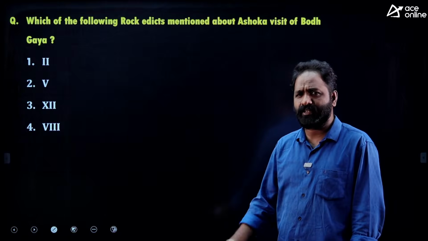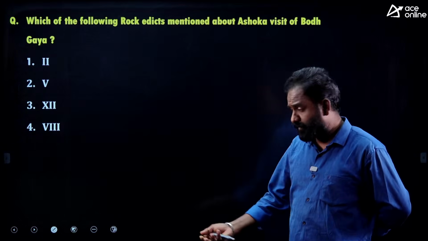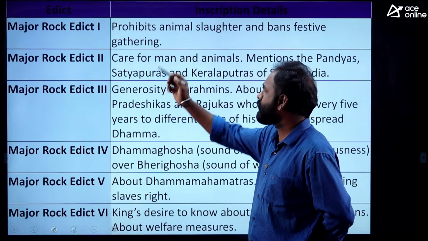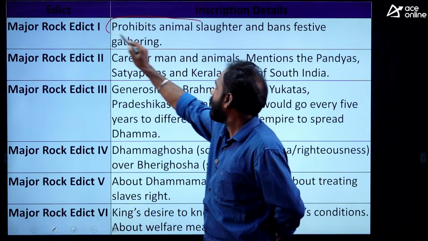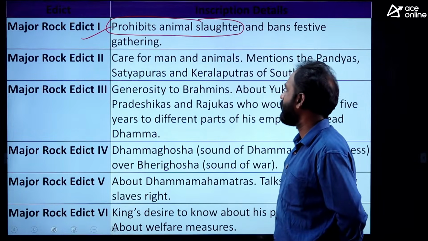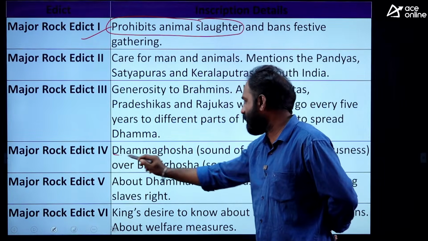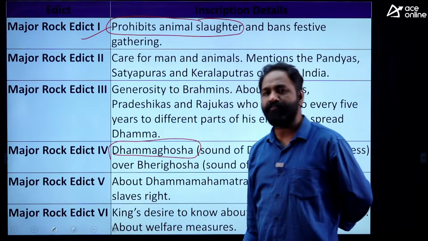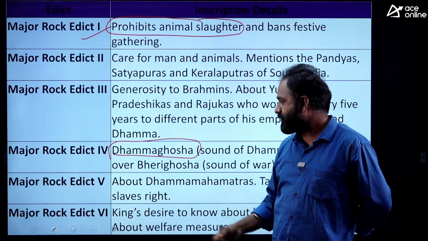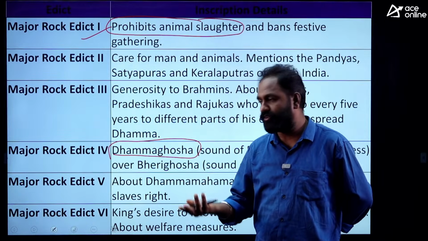Yes, sometimes they ask about Ashokan edicts in examinations. Okay, let me explain. I want to give you the data. If you see major rock edict 1, it talks about the prohibition of animal slaughter. Major rock edict 1, a very important thing. Next, major rock edict 4. It talks about Dharma Ghosha. Instead of going for war, Yuddha, he decided to go for Dharma or Dhamma. Instead of Yuddha Ghosha, we will go for Dharma Ghosha.